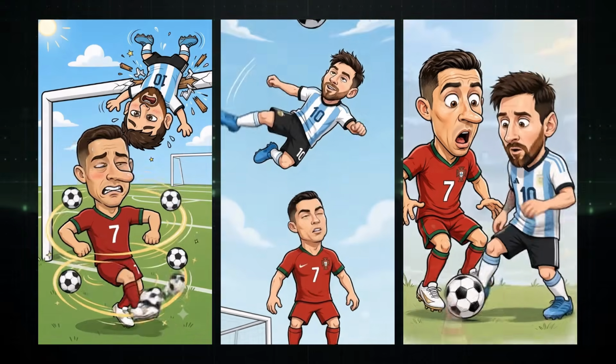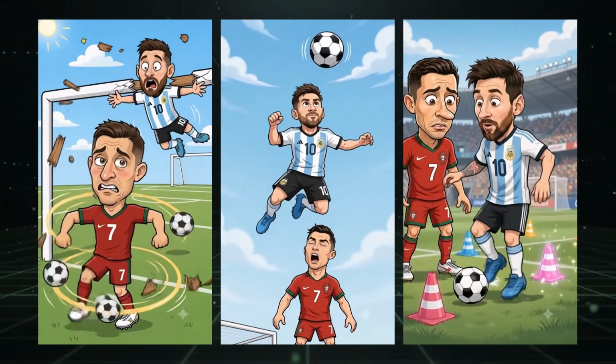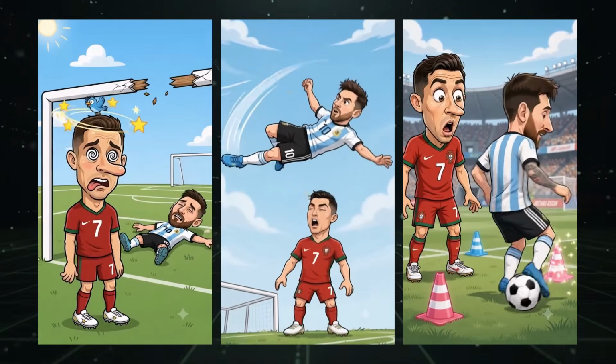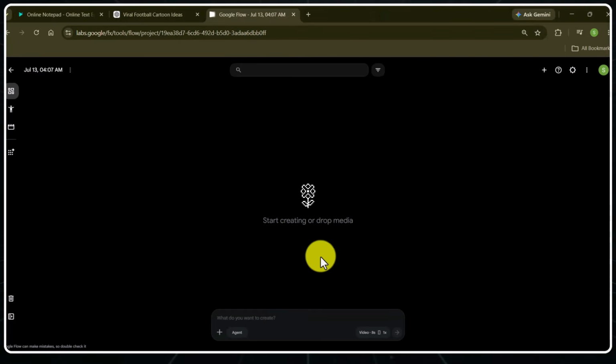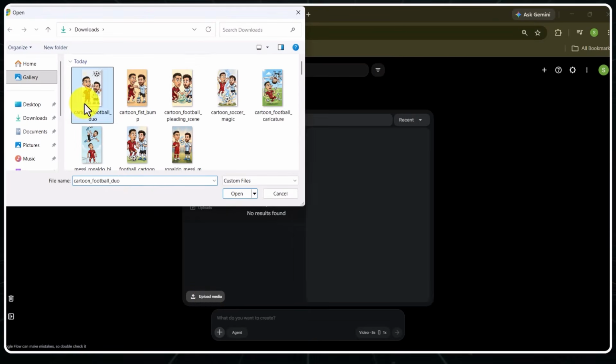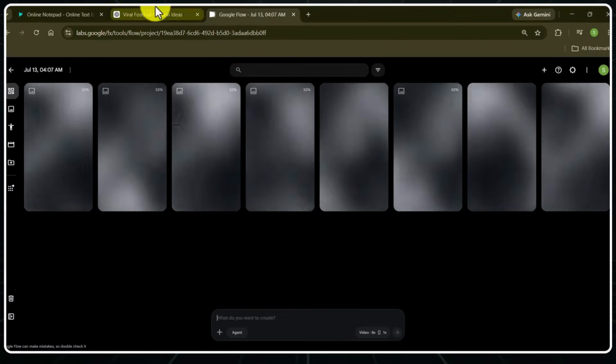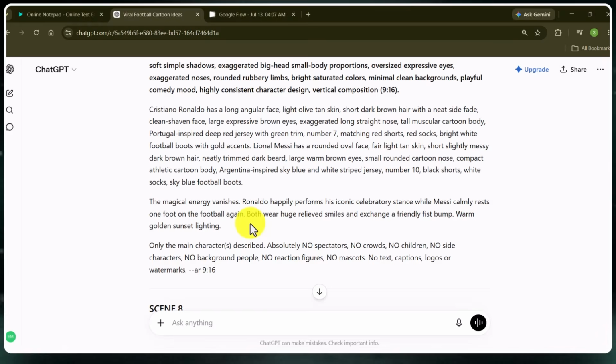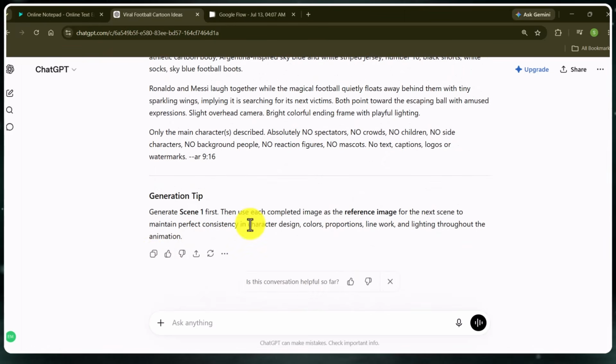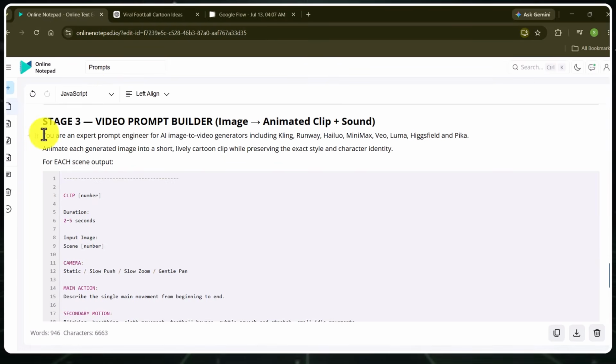Switch your tool from image mode to video mode and pay close attention to your settings because they matter a lot here. For this OpenFlow AI, open a new project, import all scenes here. Now open ChatGPT, watch this step closely as this is the final touch we are giving to our scenes, and this is exactly what the audience will watch, so copy the second chat. Whole chat and paste it here in a new chat.